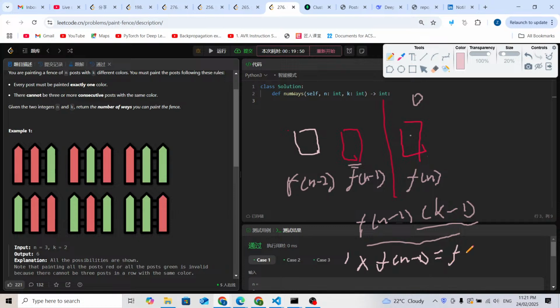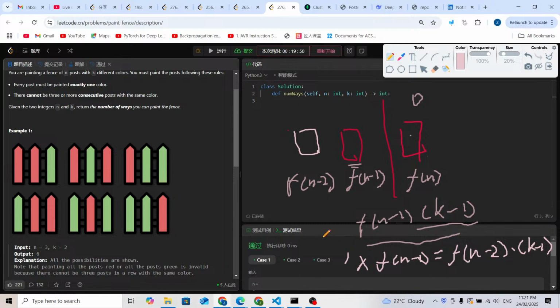So it's going to equal f(n-2), times (k-1). Because, for example, if this is white, this color must not be white, it must be another color. It can be any other color, must not be white. If it is a different color, it's going to be f(n-2) times (k-1).